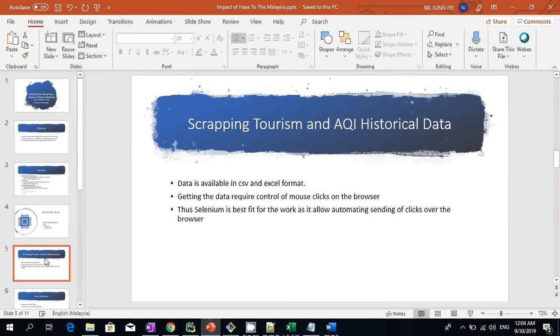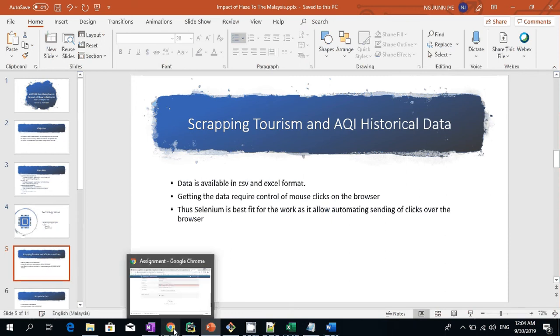First, let's look at how we can scrape the tourism and AQI historical data. This data is available in CSV and Excel format on the website. To get this information, it requires control of mouse clicks over the browser. Thus, Selenium is the best fit for this work, as it allows automating the sending of mouse clicks over the browser. Let's look at the data.